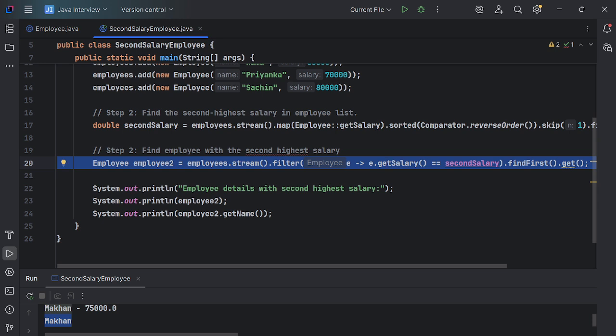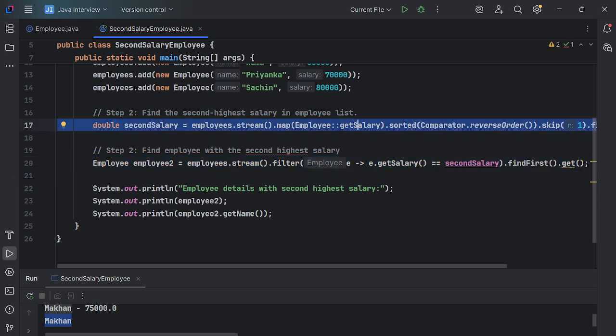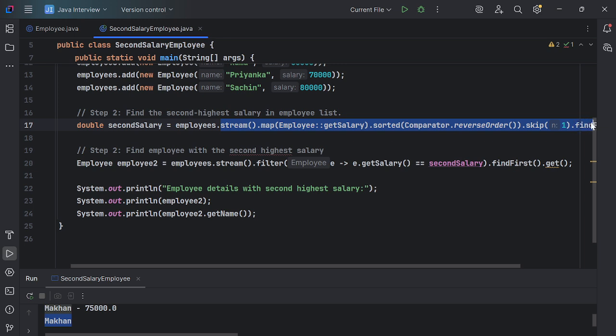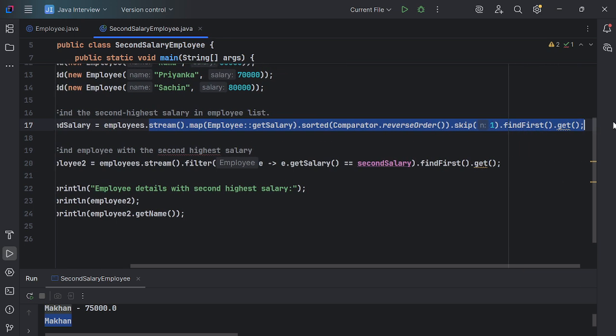You must understand how it is reprocessing this employee list, how it is using stream, map, sorted and comparator, and how it is using skip, find first and get methods, guys.